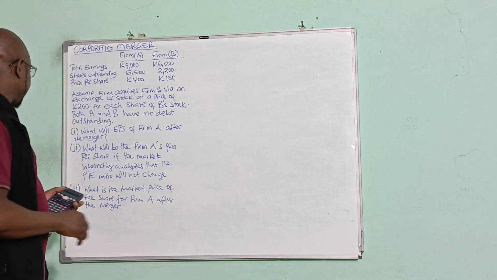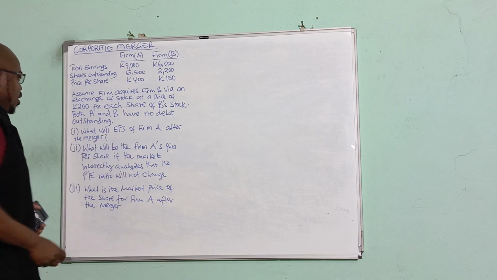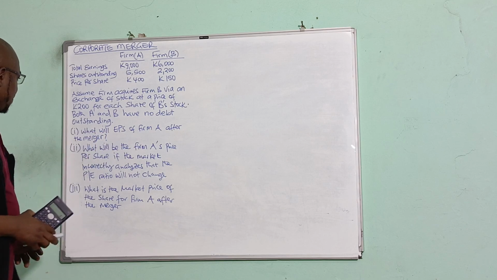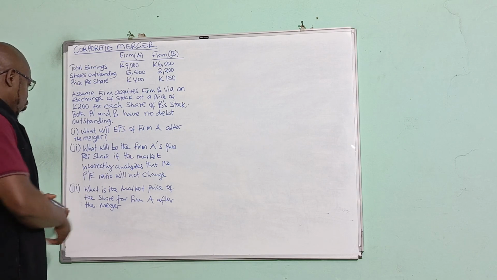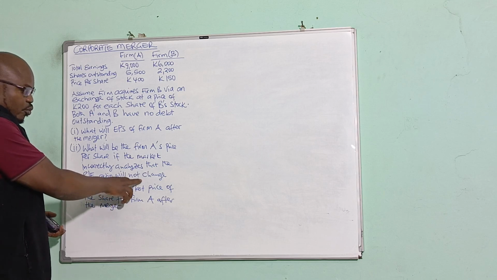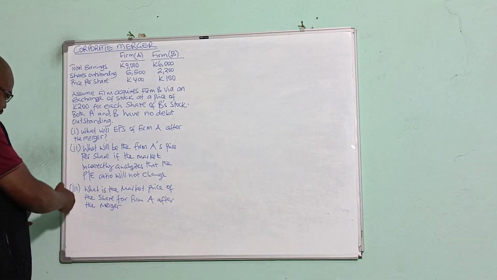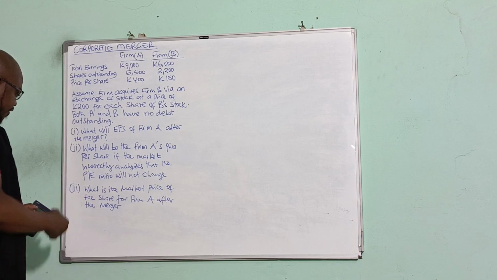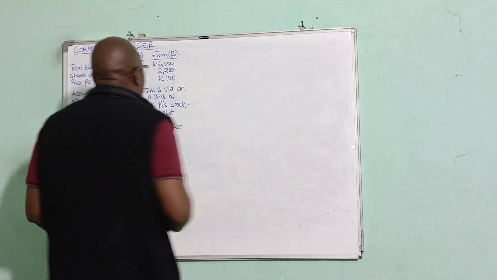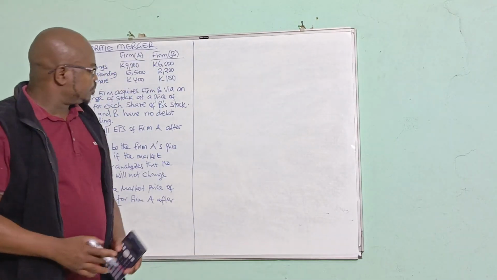So without wasting much time, I want to explain what happens to the earnings per share of a firm after the merger, and what the firm A's price per share will be if the market incorrectly analyzes that the PE ratio will not change, meaning the PE ratio will remain the same as previously. I'm also going to discuss the market share price of the firm after the merger. So let's get to work and see how this works out.